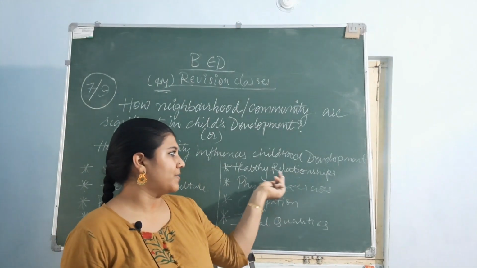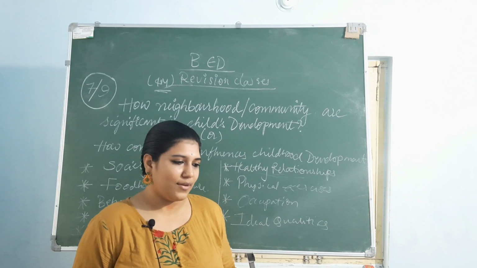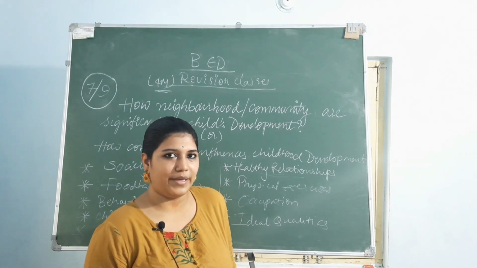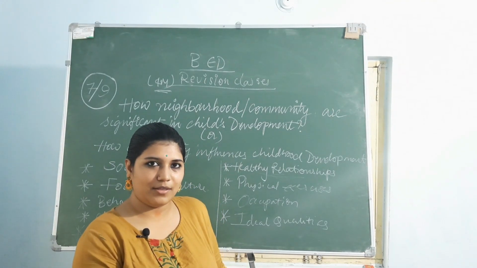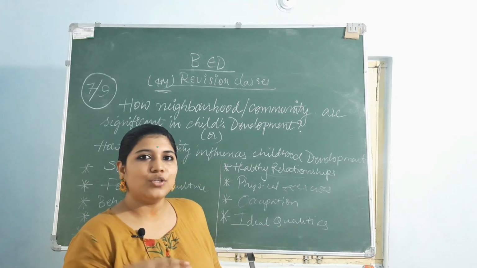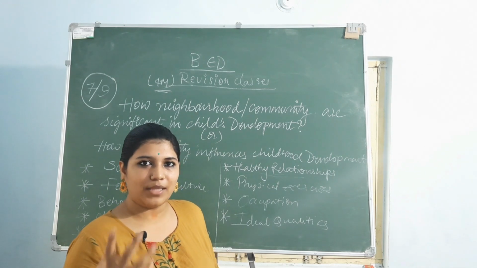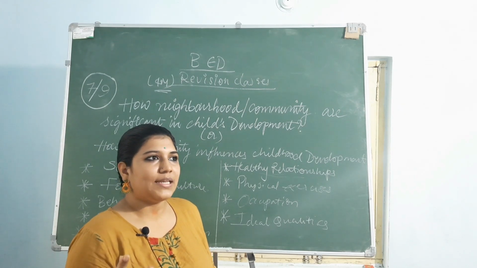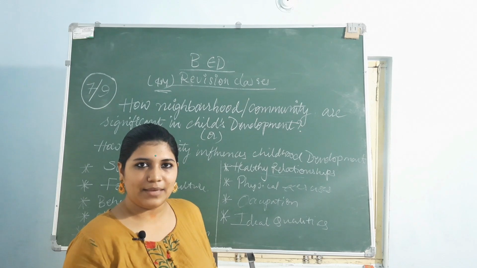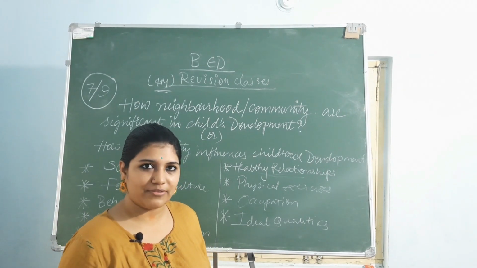And healthy relationships. Now, a society does not have only negative points, but also positive points. If you are living in a society where there are healthy relations between the parents, family members and children, and you live next door to that house, then you will adopt those qualities, and you will have the chance to understand their qualities and their environment, how quality an environment they live in, like following particular time management skills, like when to do what, spending time with their family members, taking decisions together with all the family members.